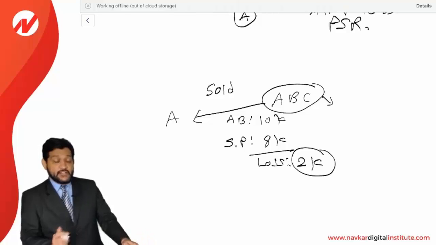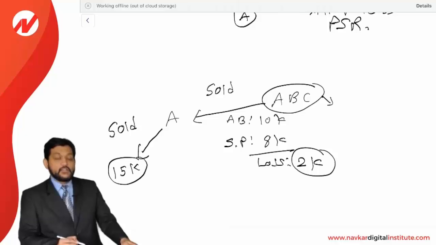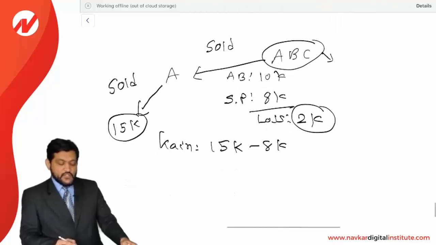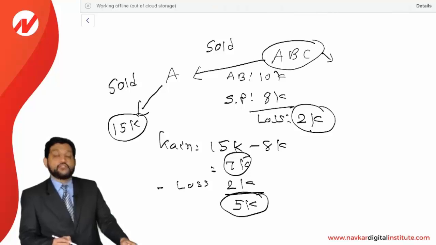Now let us say A sold this asset after some time for 15,000. Then how much of the gain will be recognized by A? The total gain to A is 15,000 less 8,000, so it is going to be 7,000 total gain, out of which he can set off the loss of 2,000. So he has to recognize a gain of only 5,000.